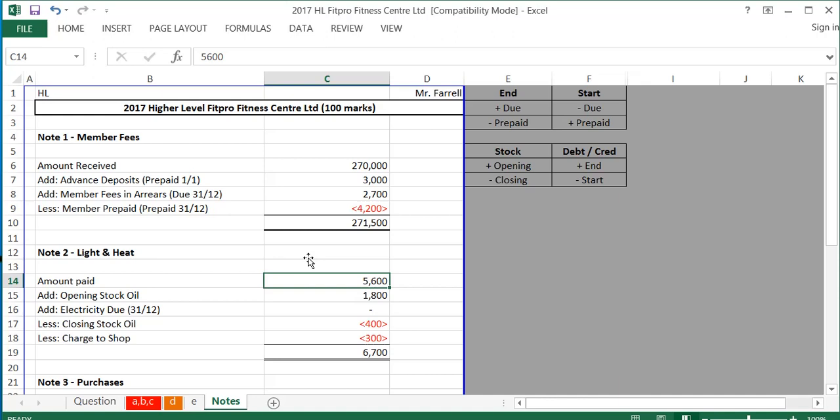There's opening stock of oil at the top of the question, which goes in light and heat, and this was 1,800. And again, opening stock we're going to add on. Electricity due, there was none in this question, but sometimes there are, so I just left that there and left it blank. Closing stock of oil, which I get from note 1 of the accounts, is €400, and again I take away closing stock. And those 300 of light and heat was attributable to the shop, so that has to be taken away also, which leaves me with 6,700 as my total light and heat.